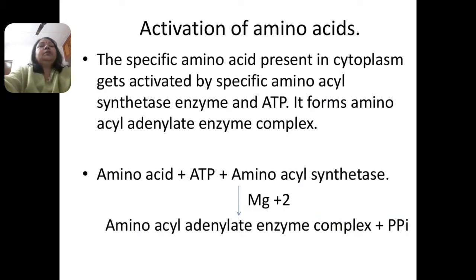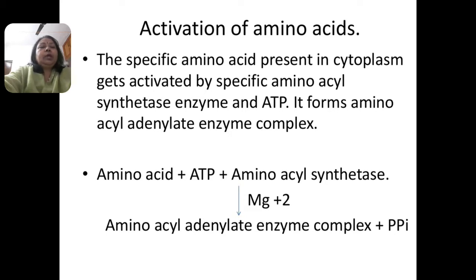Now the first step, activation of amino acids. The specific amino acid present in the cytoplasm gets activated by the specific amino acyl synthetase enzyme and ATP molecules.